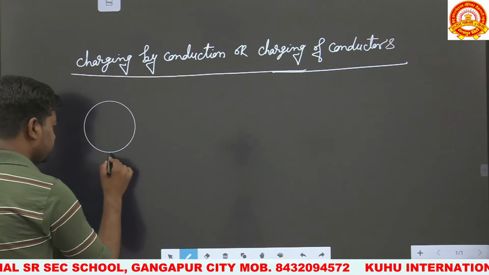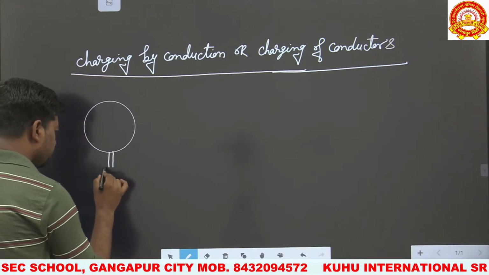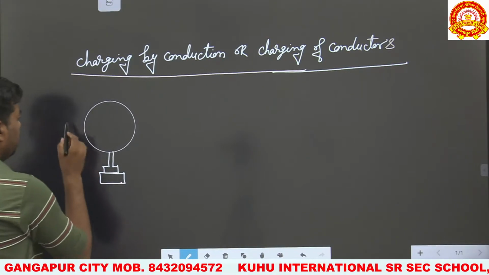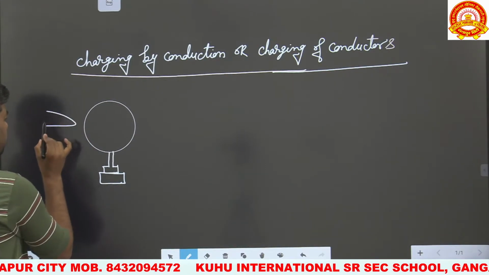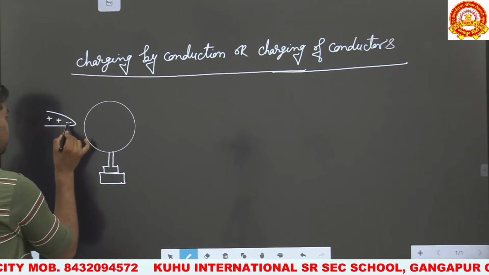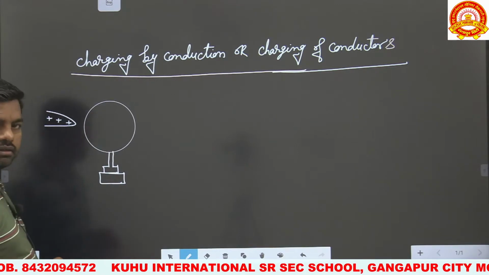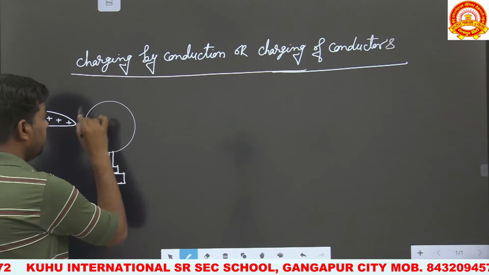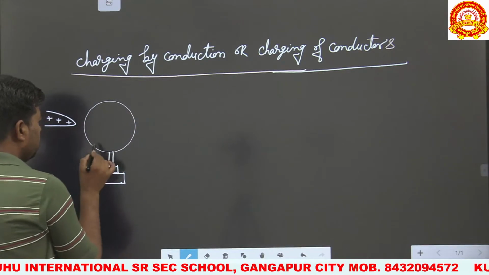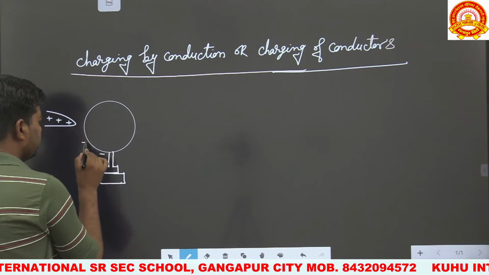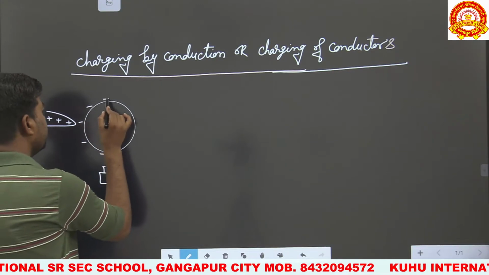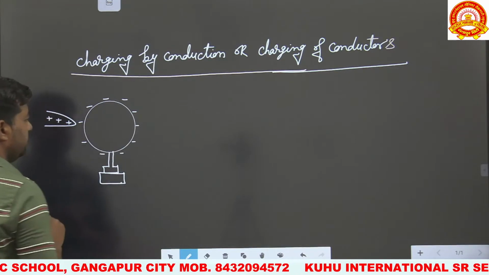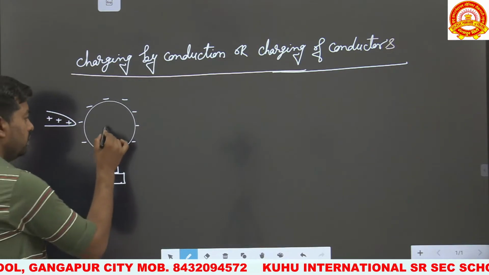So whenever the body is placed on the insulating stand like this, and another charged body is placed near to this conducting body A, then in this phenomenon, by electrostatic induction, negative charge is induced on the surface of body A. This is the negative charge induced on the surface of this body by the induction method. But we have to know what conduction is.